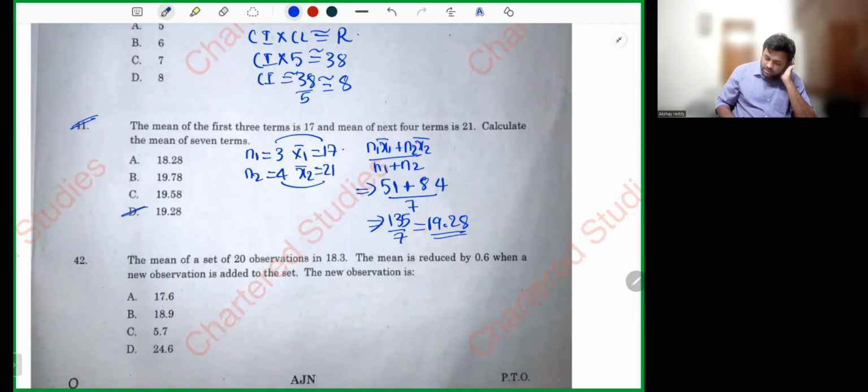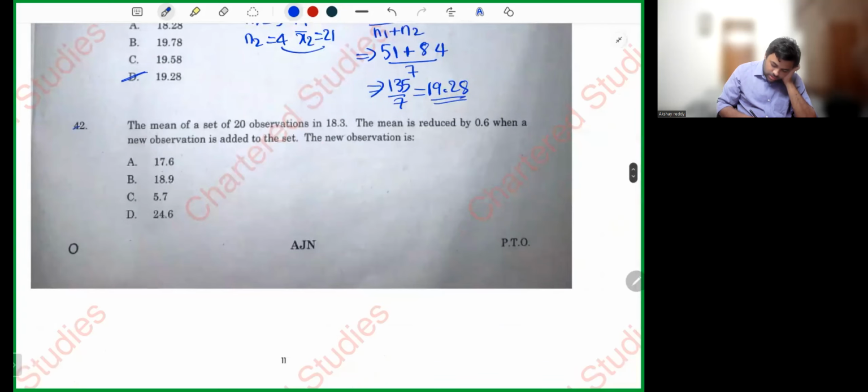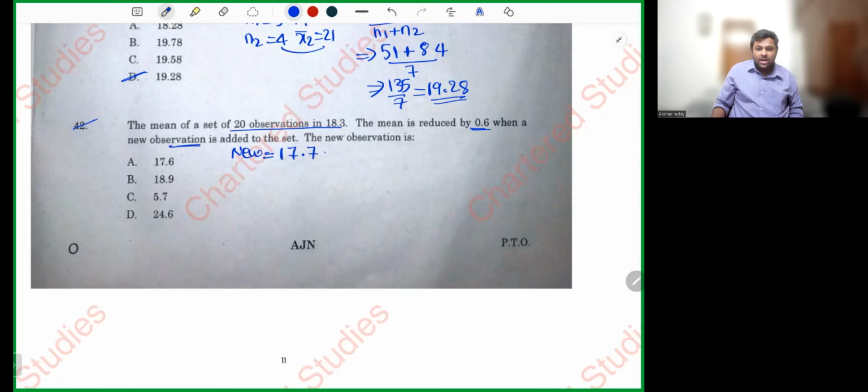Simple sum, sir? Yes, sir, simple sum. The mean of a set of 20 observations is 18.3. The mean is reduced. Old mean is 18.3, so new mean is 18.3 minus 0.6, 17.7. When a new observation is added, what is the new observation?